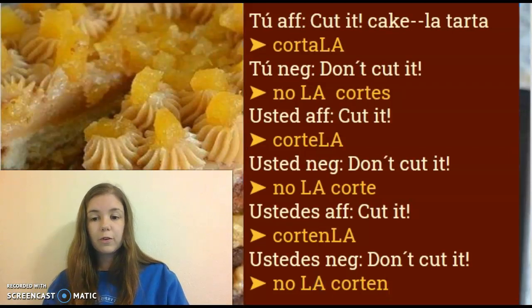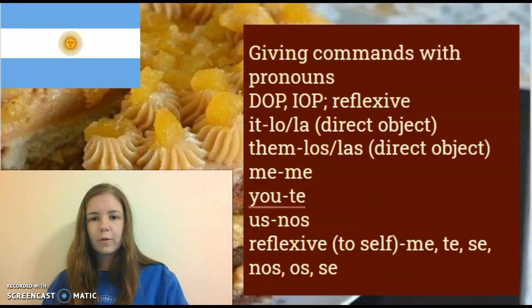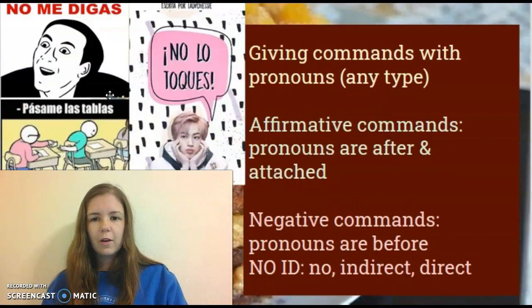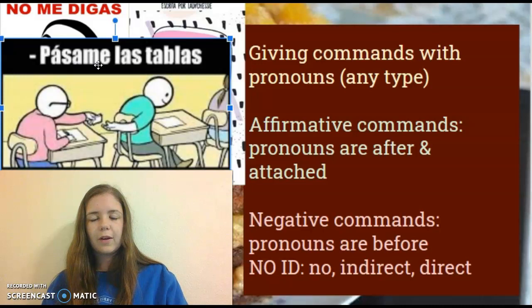So I hope you both learned about some delicious food from Argentina in this video, and also understand now that in no me digas, me comes first because it's negative, and in no lo toques, lo comes first because it's negative, but then when it's affirmative, the me or whatever pronoun has to come after. Gracias.